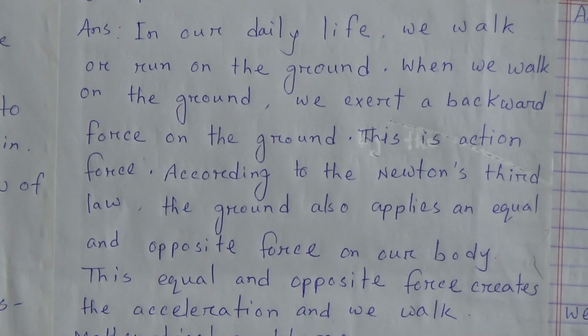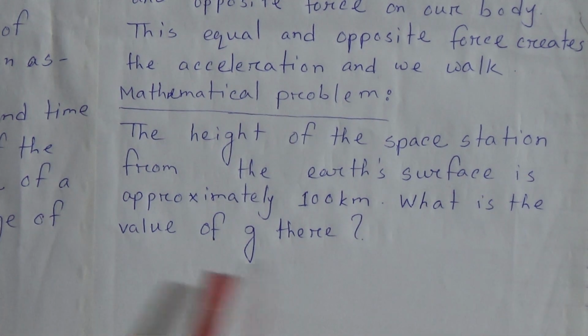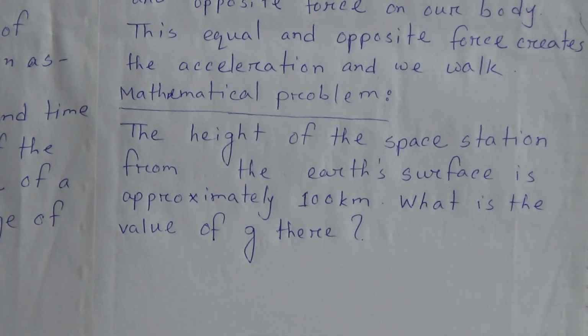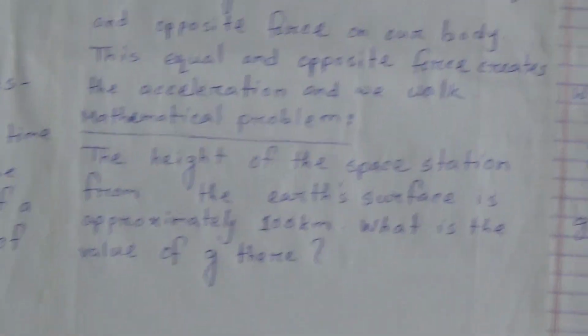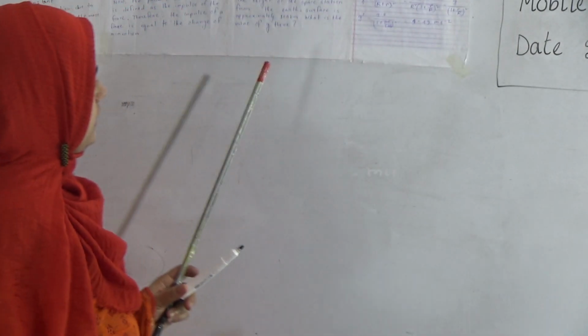My dear students, now come to a mathematical problem. The question is, the height of the space station from the Earth's surface is approximately 100 km, and what is the value of g there? Okay, now we will solve this problem. At first, write given.